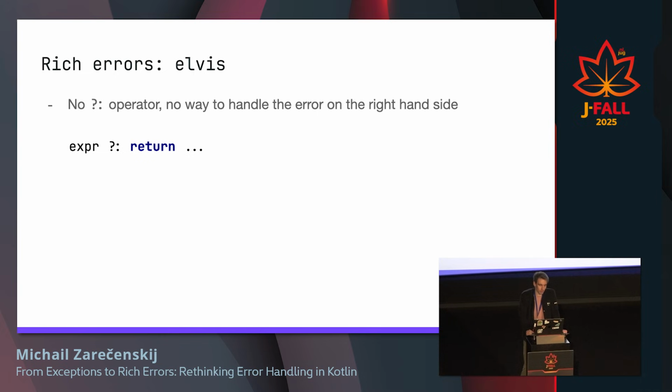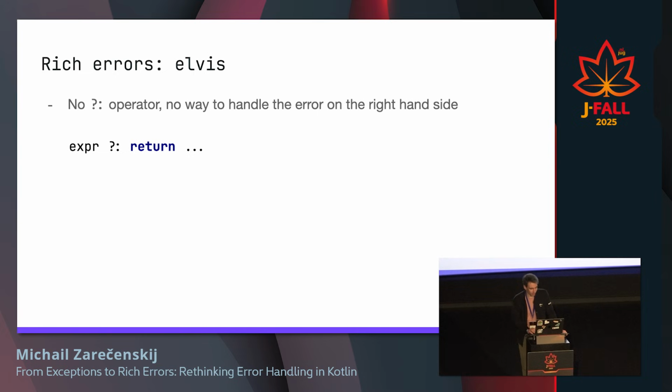But here we do not actually want to introduce it for errors because we have a syntactic problem. With nullables, it's very clear that if you get to the right-hand side of your else operator, then it's always null. With errors, it's not that clear. It might be some error, it might be a bunch of errors, and there is no place where we can put this information about this expression.